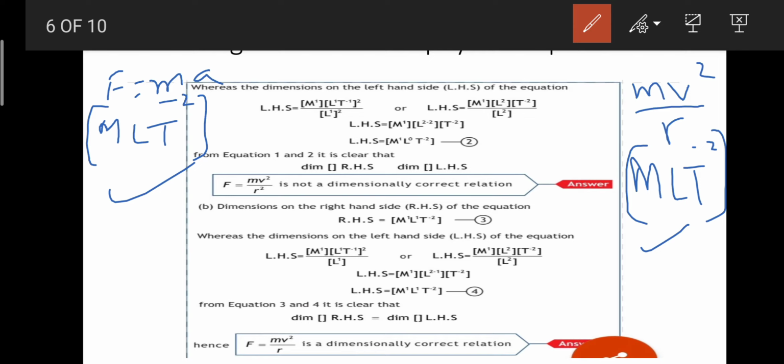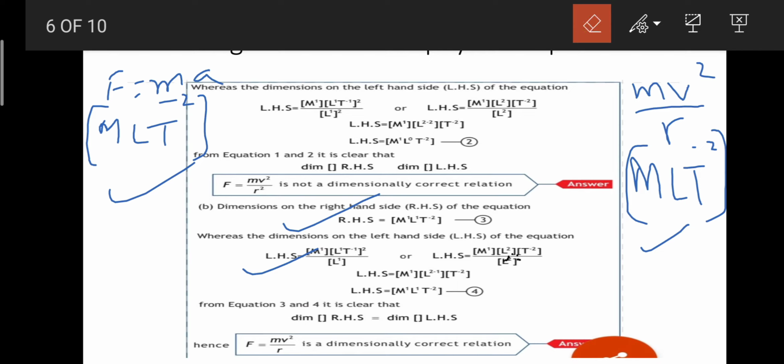I don't need to solve the other formula, that is mv^2 over r^2. And if you want to calculate it, you can do it by this method. There is a method given. Our right hand side is again MLT^-2, then for the left hand side we'll calculate it: that is ML^2T^-2 divided by L^2. And as a result, what we are getting is ML T^-2, right?